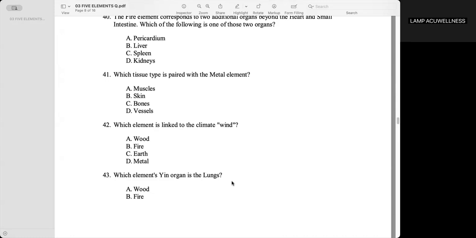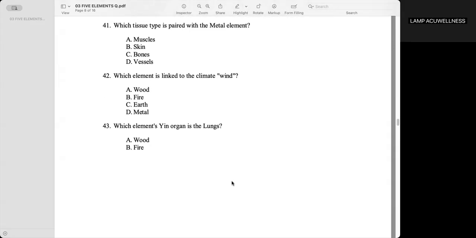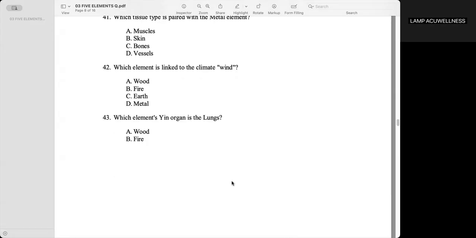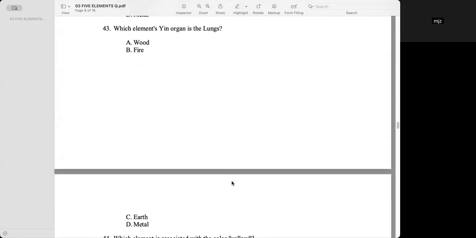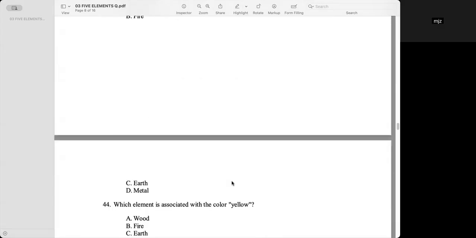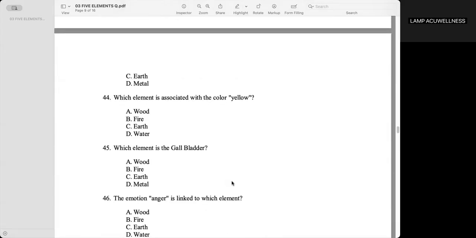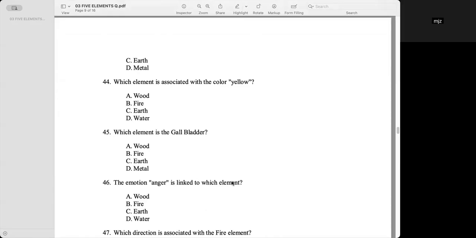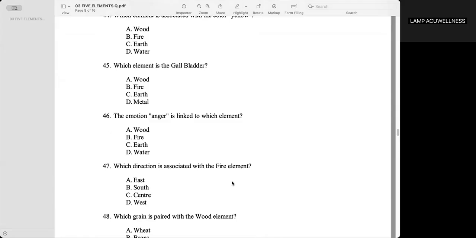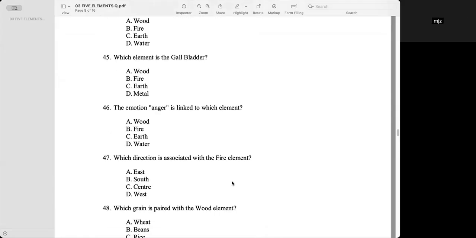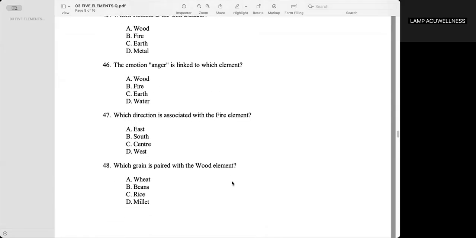Which tissue type is paired with the metal element? Letter B, skin. Which element is linked to the climate wind? Letter E, the wood. Which element's yin organ is the lungs? It's metal, letter D. Which element is associated with the color yellow? Earth, letter C. Which element is the gallbladder? Wood, letter E. The emotion anger is linked to which element?